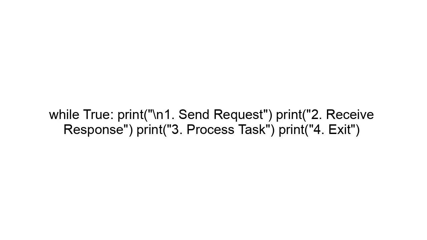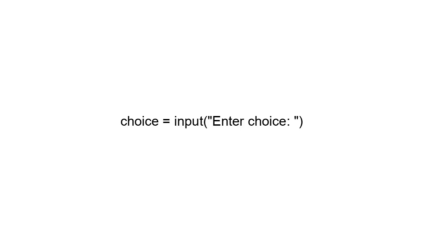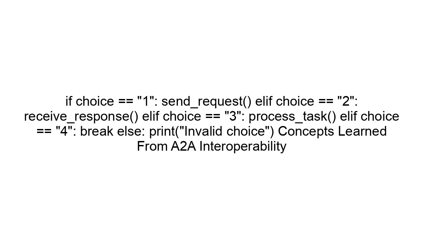While true, print 1, send request. Print 2, receive response. Print 3, process task. Choice equals input, enter choice. If choice equals 1, send request. Elif choice equals 2, receive response. Elif choice equals 3, process task. Elif choice equals 4, break.